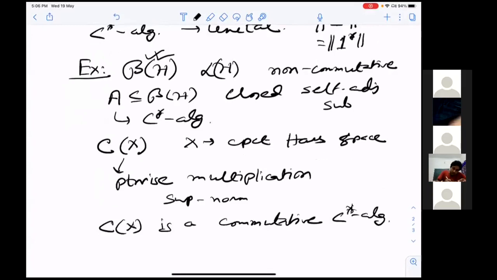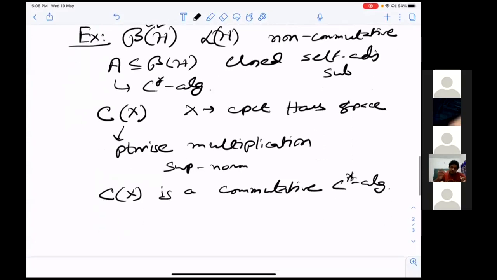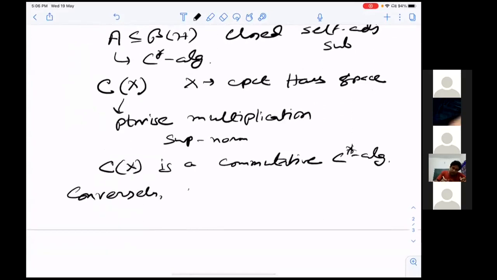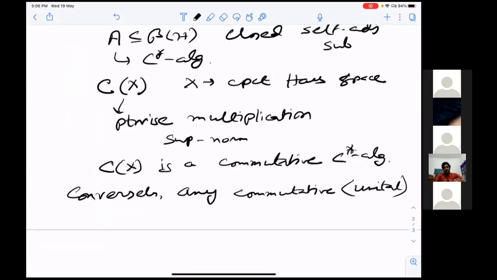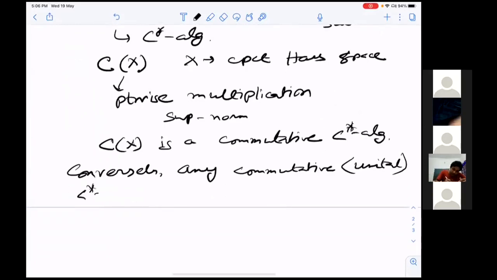And conversely, as I already said, my C-star algebras will always be unital, any commutative C-star algebra will be isometrically isomorphic to C of X for some compact Hausdorff space. This is Gelfand's famous duality theory. In this sense, some people call C-star algebra theory non-commutative topology.